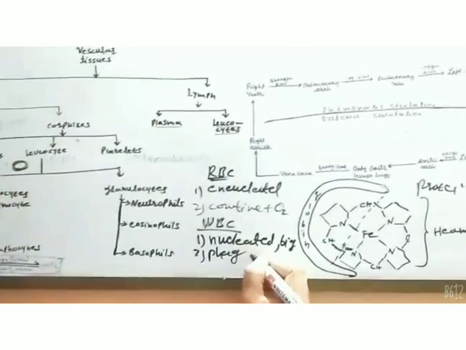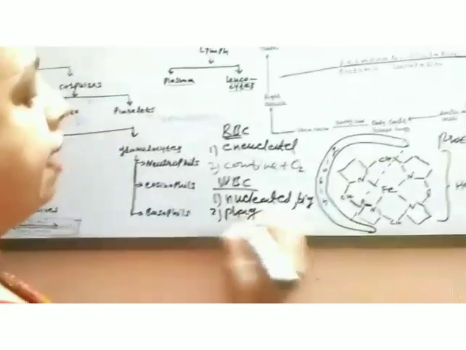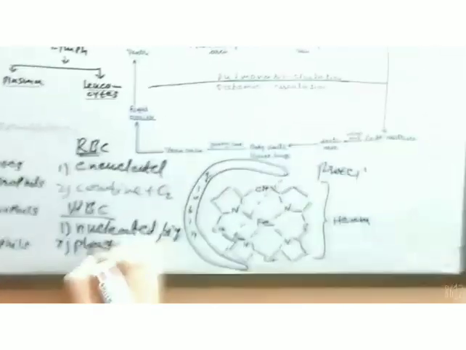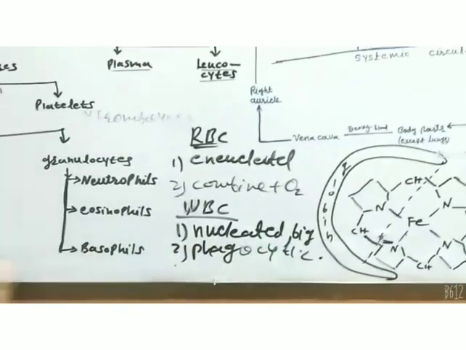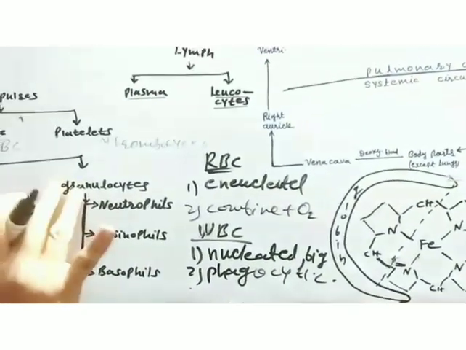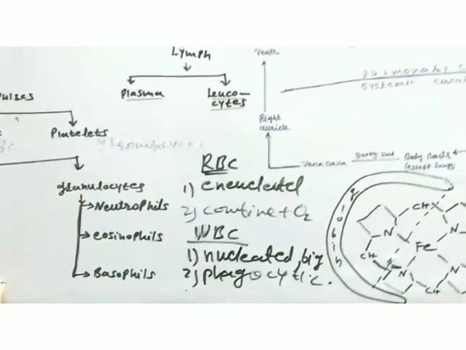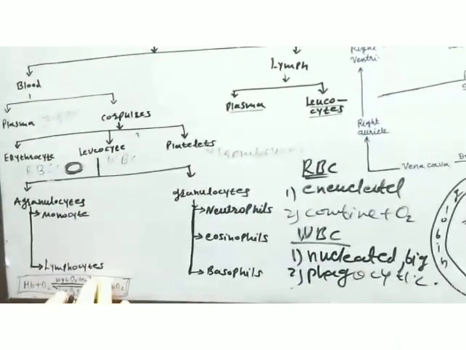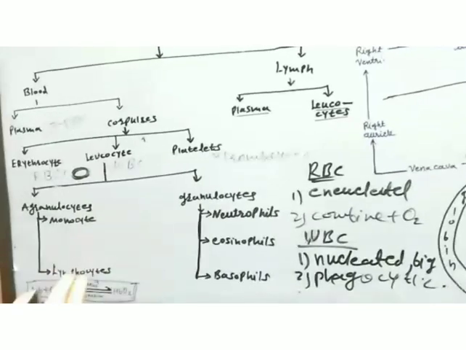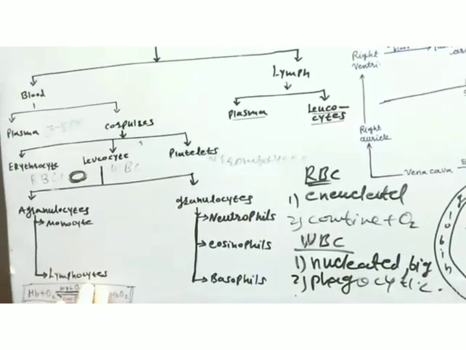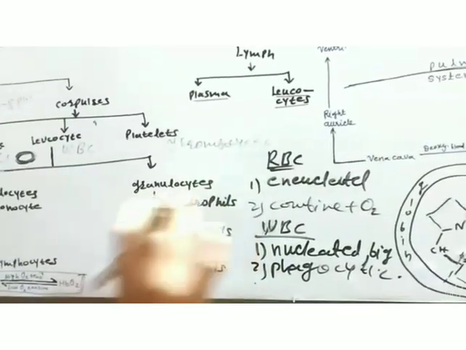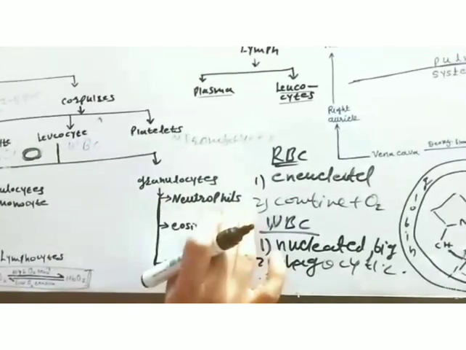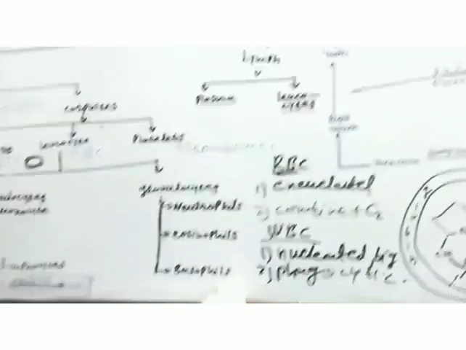Phagocytic means they engulf the germs or foreign particles and kill them and prevent us from infections. As I told you, they are of two types, agranulocytes and granulocytes. In agranulocytes, granules are absent, and they are of two types, lymphocytes and monocytes. They are colorless or transparent in nature. Granulocytes have some specific granules, and they are of three types: neutrophils, eosinophils and basophils.